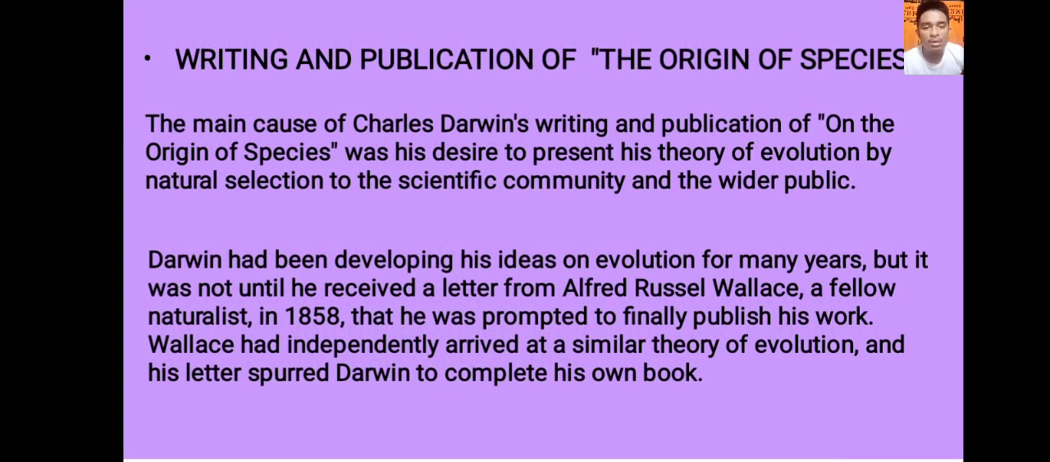Writing and publication of The Origin of Species. The main cause of Charles Darwin's writing and publication of The Origin of Species was his desire to present his theory of evolution by natural selection to the scientific community and the wider public. Darwin had been developing his ideas on evolution for many years, but it was not until he received a letter from Alfred Russel Wallace, a fellow naturalist, in 1858, that he was prompted to finally publish his work. Wallace had independently arrived at a similar theory of evolution, and his letter spurred Darwin to complete his own book.